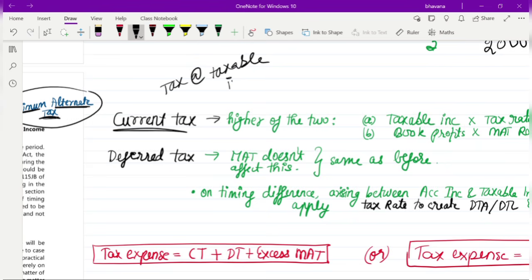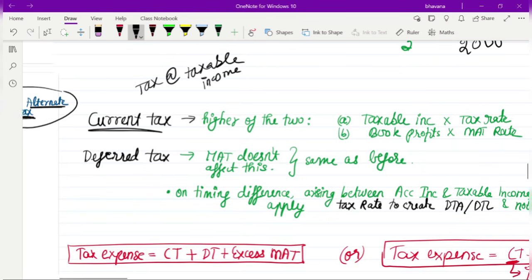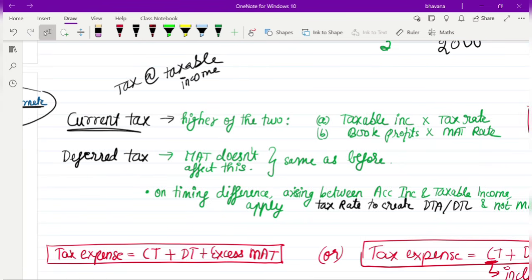Tax on taxable income will be your current tax. But now what you have to do is find out the higher of the two. So what is the first option? The first option is your normal option: taxable income into tax rate. Usually, the way you find out your current tax, the same way you can first find out the current tax.